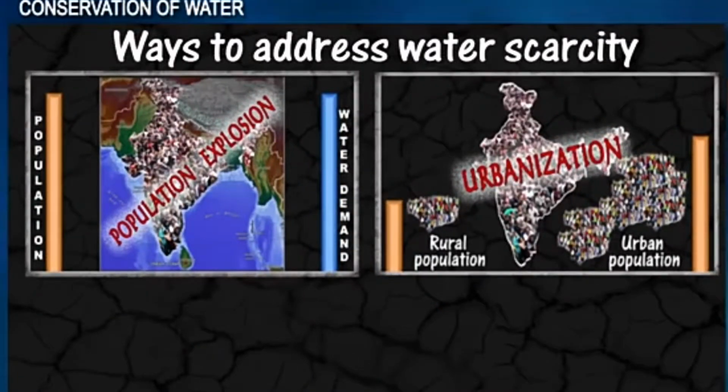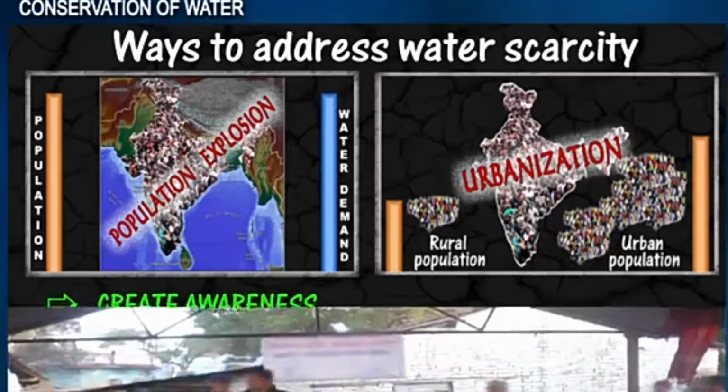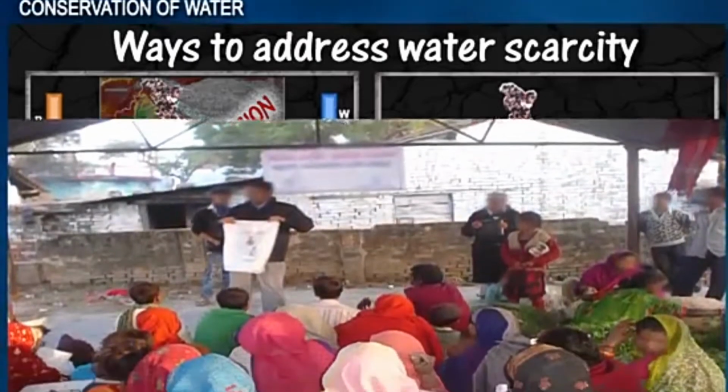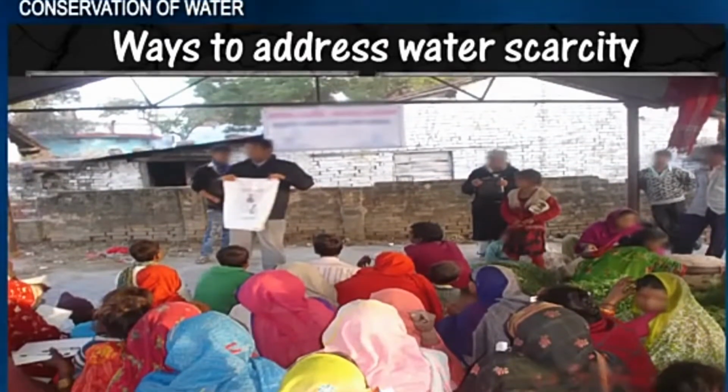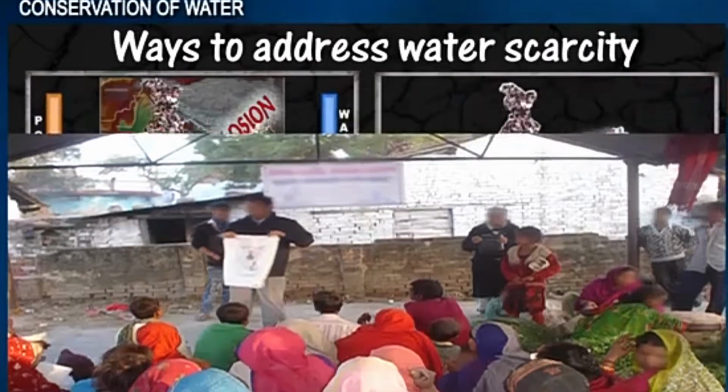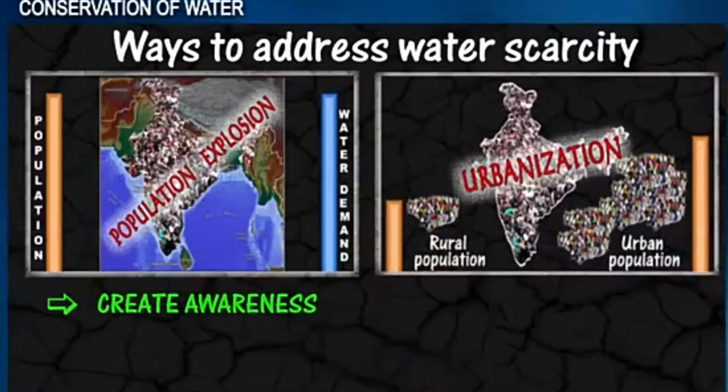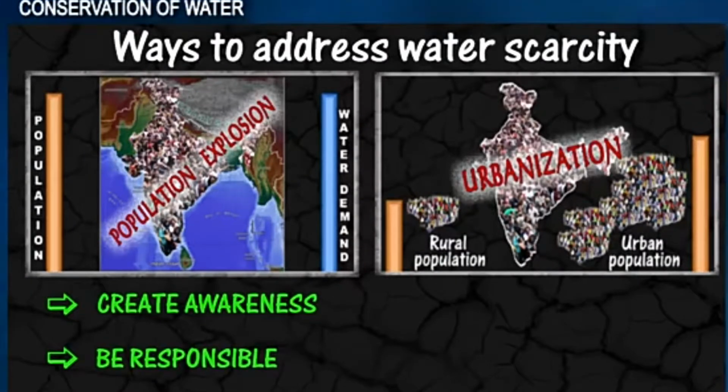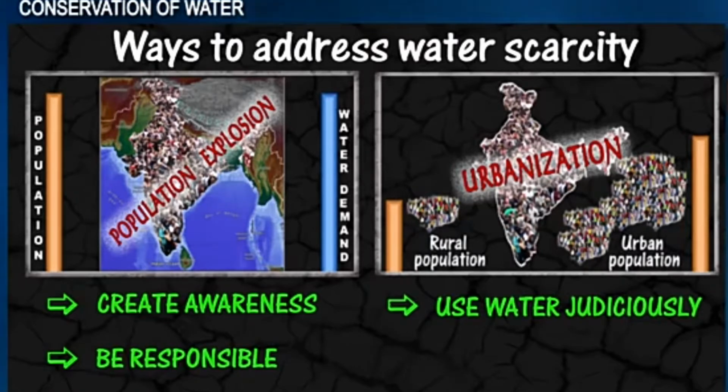So what are now the ways to address water scarcity, which is also the methods of conserving water? Number one, you create awareness. You let people know that even if there is water, we need to learn how to conserve water in case of scarcity. So the first thing we need to do is create awareness. And also number two is to be responsible for the use of water.